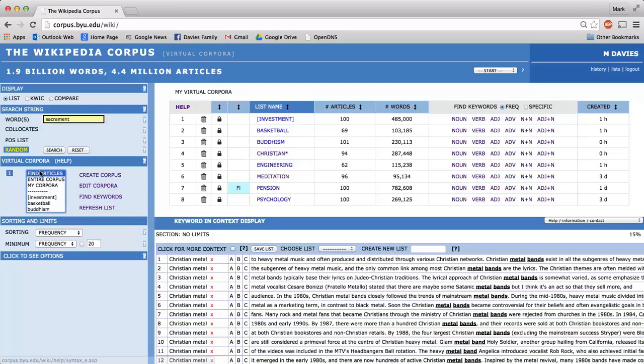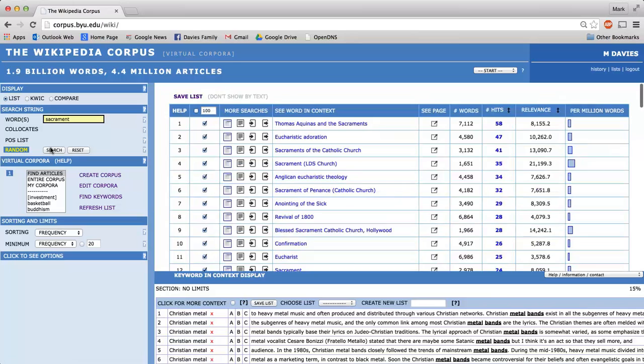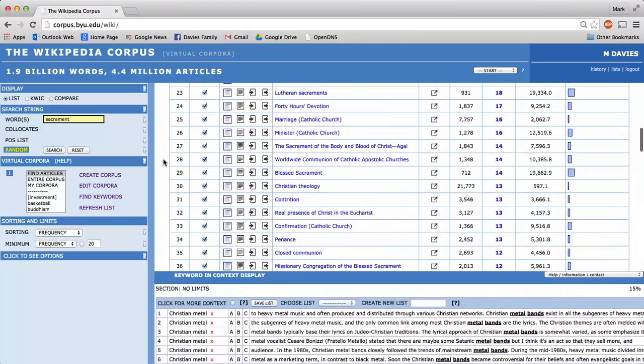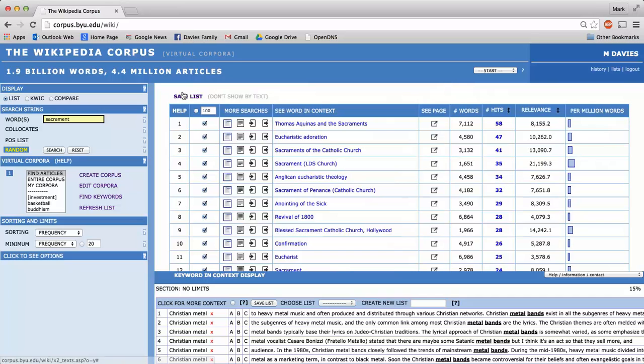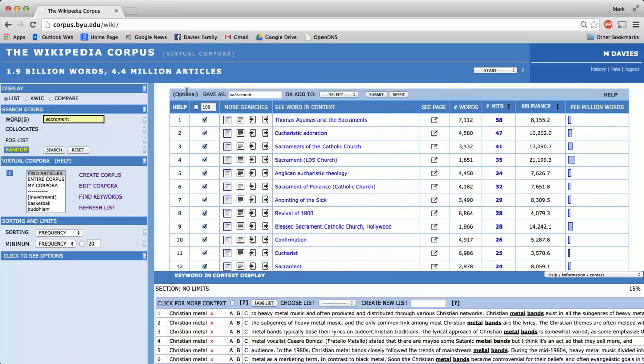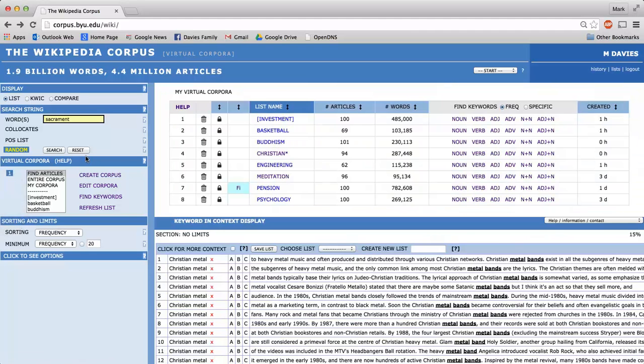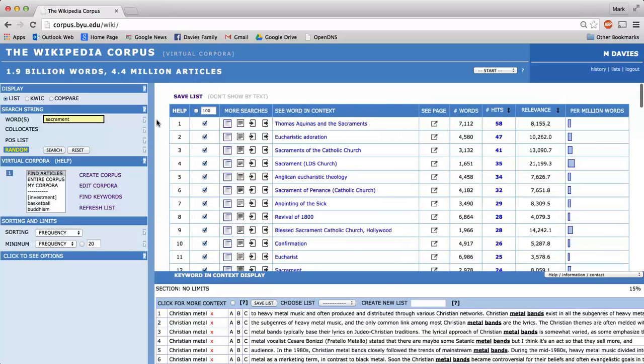And so we say, find me articles dealing with sacrament. And it lists 100 here. Now, if we wanted, we could save this list as sacrament. But we say, no, what we want to do in this case is we want to add some of these pages to an existing corpus.